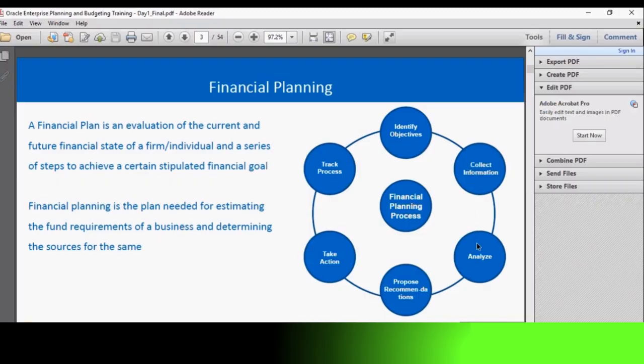Then, once the information is collected, we need to analyze it and pick the recommendations to implement in order to achieve those objectives. Then, we need to propose the recommendation, and once it has been finalized, we have to take action and implement it, and continuously track the process and progress to make sure it is within the limits and not incurring any losses. This way, a financial process is implemented in a typical organization.